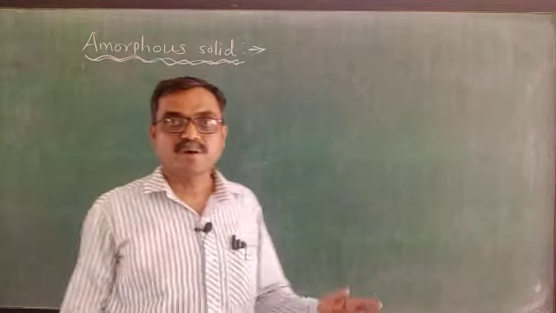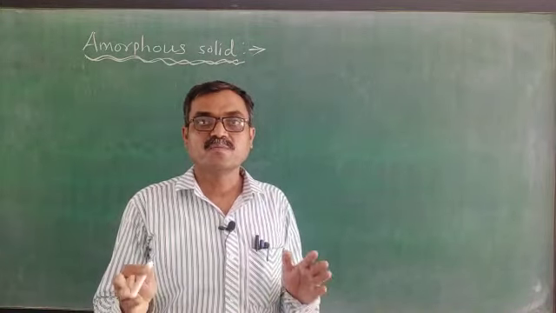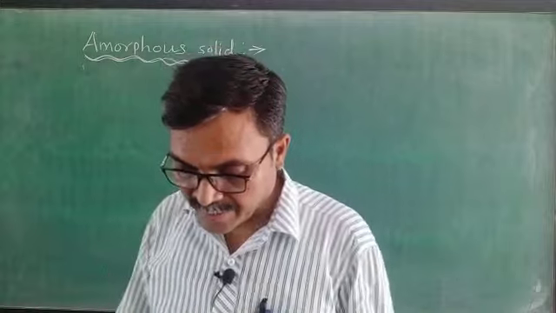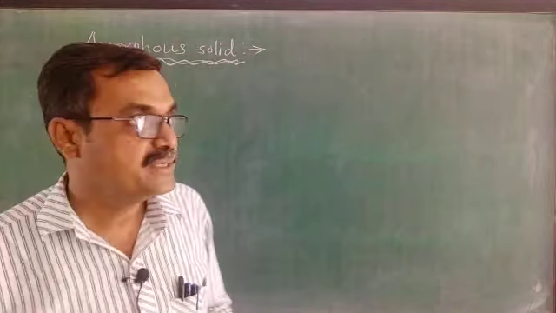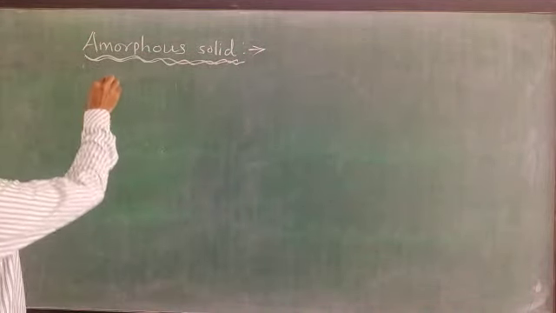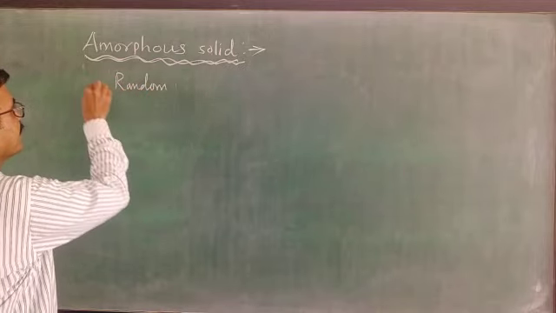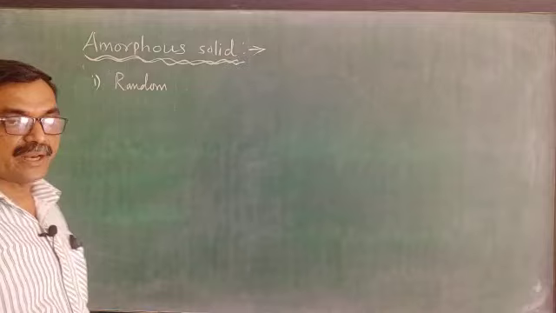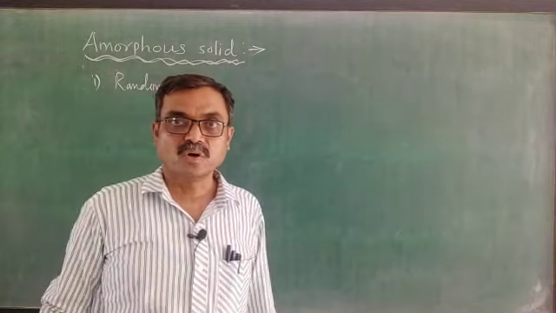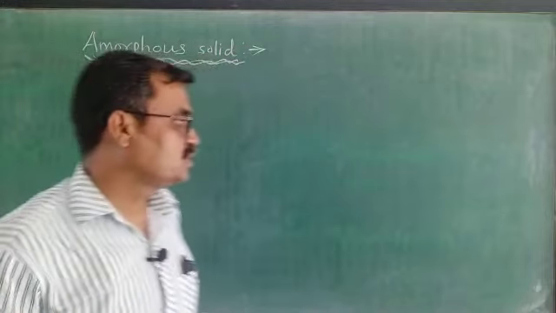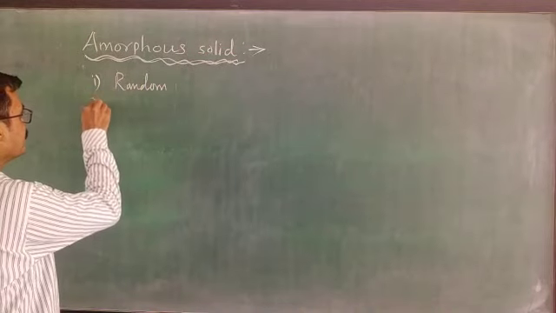Now in this amorphous solid, somewhat opposite nature to that of crystalline solid is there. Here the arrangement of the constituents is a random arrangement. The constituents are arranged randomly, in an irregular manner. No pattern is there, and they do not have a sharp